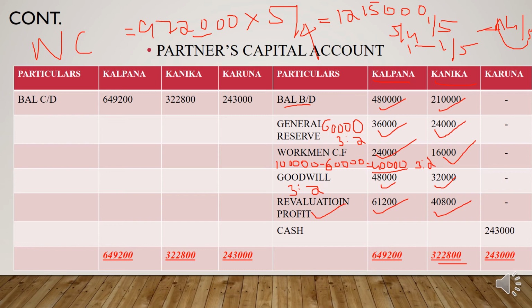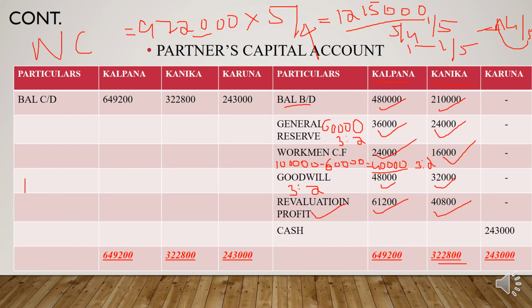Okay, then the last step is you need to find out the new partner's capital. How do you calculate the new partner's capital? Yes, new capital into share of the new partner. Here new capital is how much? 12,15,000.